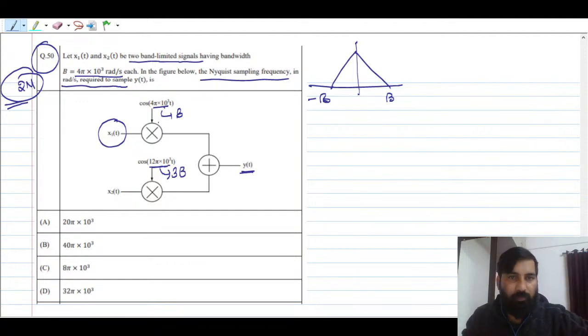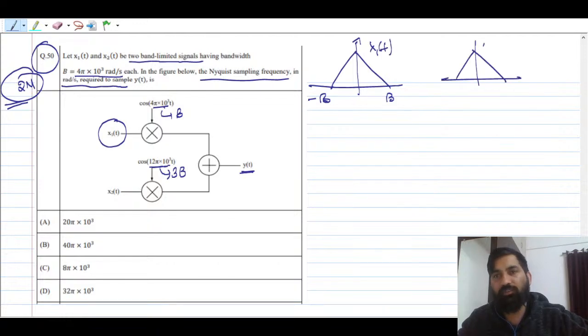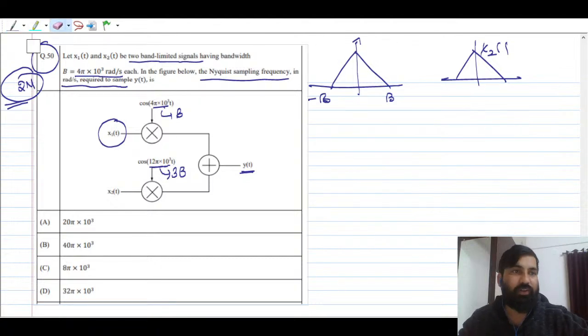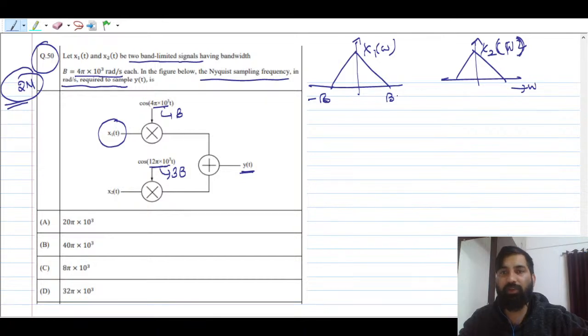So this is the band limited signal. You can represent here this is nothing but X1 of omega, and this is nothing but X2 of omega. In the omega plane this is omega, from minus b to b.